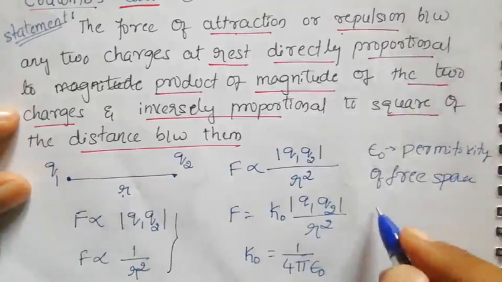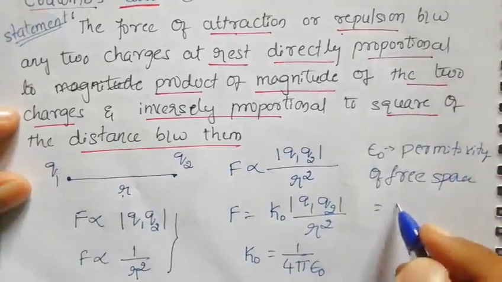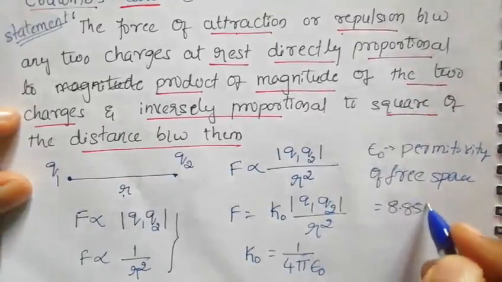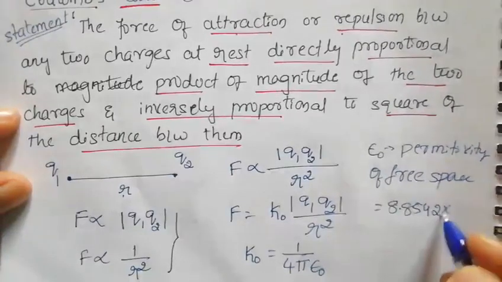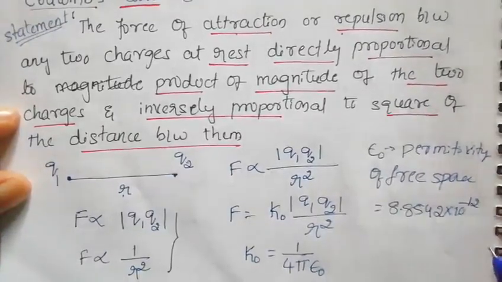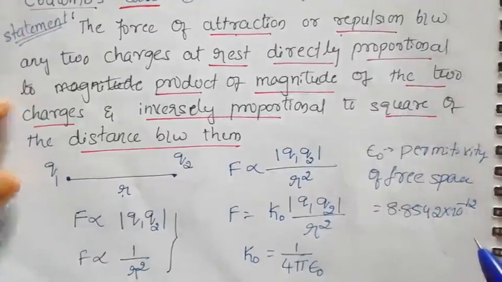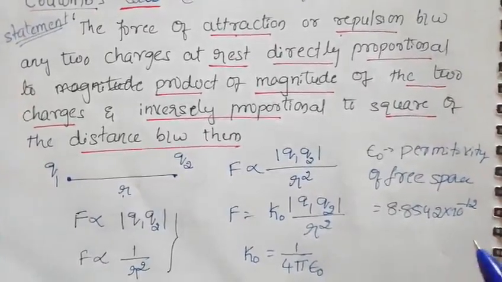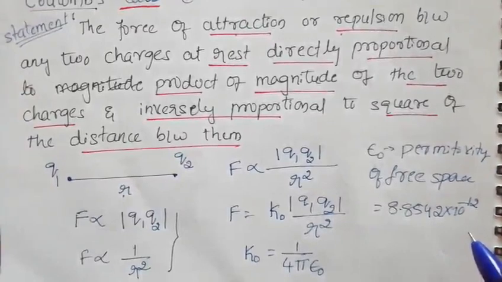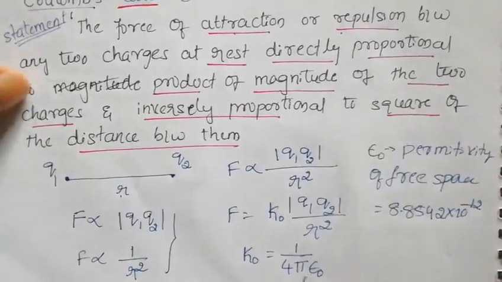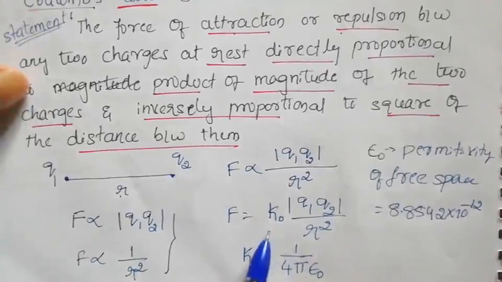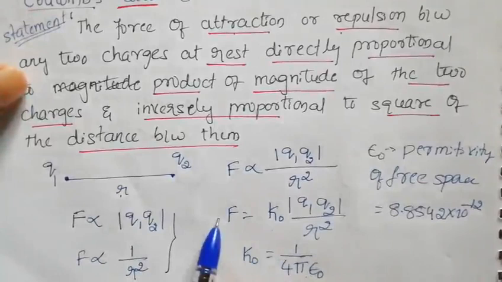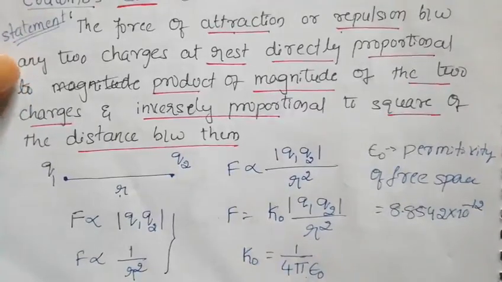Its value of epsilon naught is 8.8542 into 10 power minus 12. Now we need to write the unit. Many students get confused while writing the units. I'll tell you a simple trick. As we insert this value, epsilon is in the denominator, so take that epsilon to this side. Let me show you so that you will understand better. As we insert the value of K naught, the formula becomes what now?